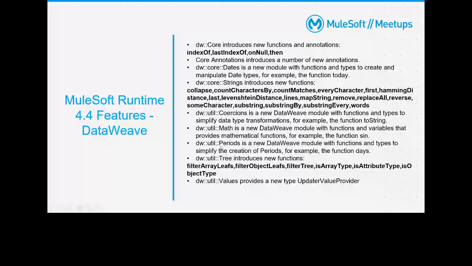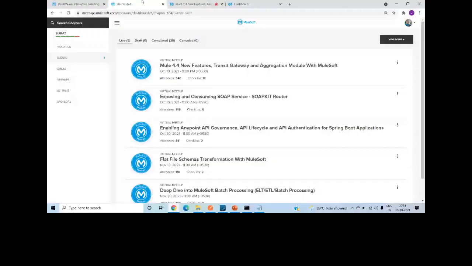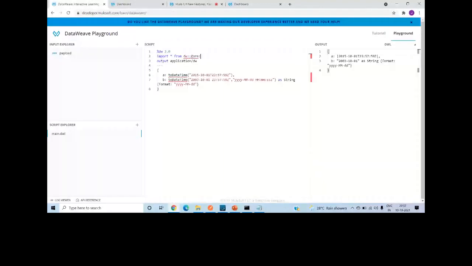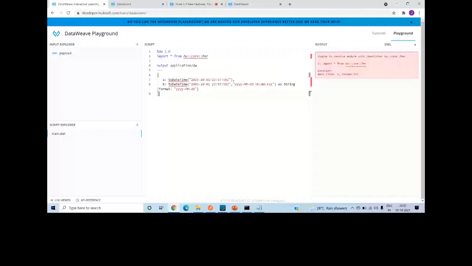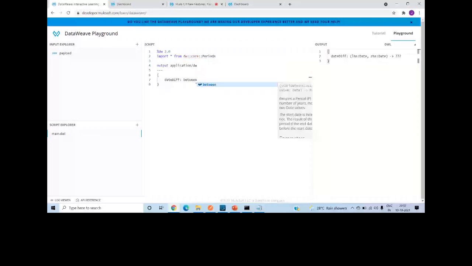DW core periods. Basically, if you want to find the difference between two dates, there is a function called between. You can put in two dates.